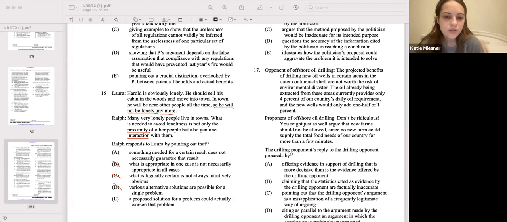E, a proposed solution for a problem could actually worsen that problem. Ralph isn't saying that Harold moving into town would make him more lonely than before. Because again, how can we compare how lonely he is in the woods versus how lonely he would be in town? So E is not our answer, meaning A is all we have left, and A accurately describes what Ralph is saying to contend with Laura.